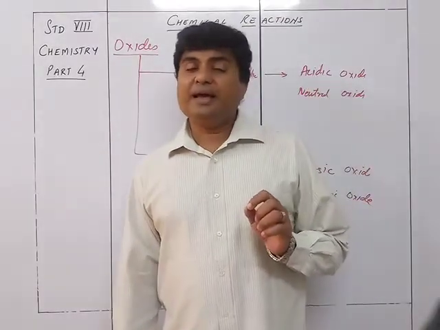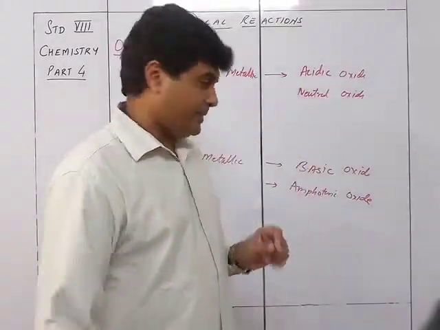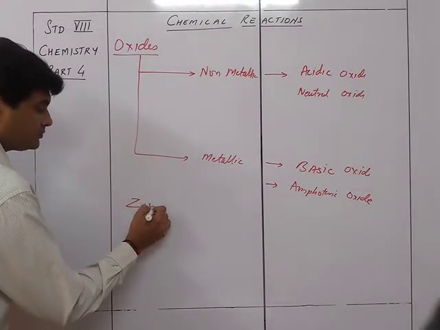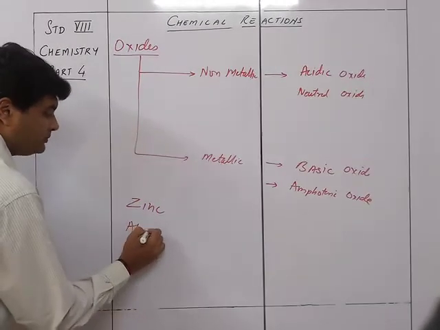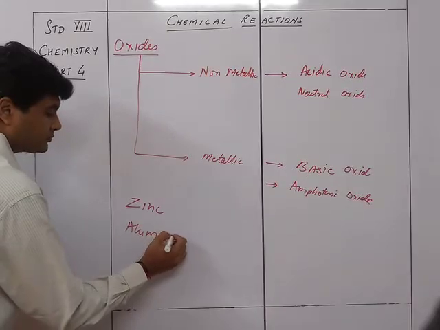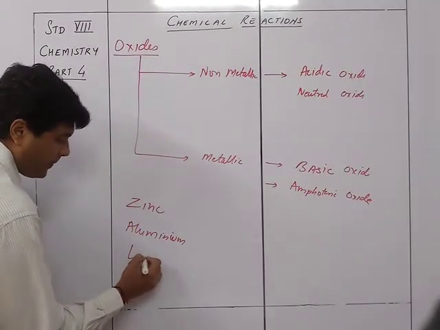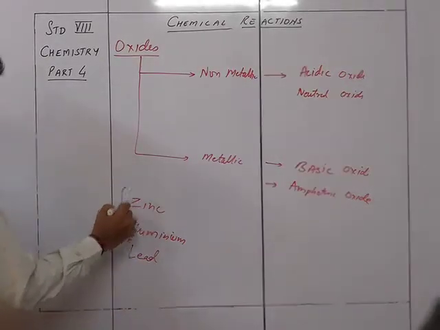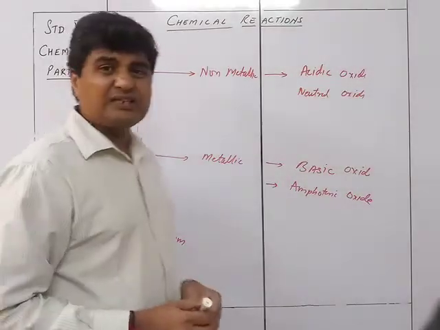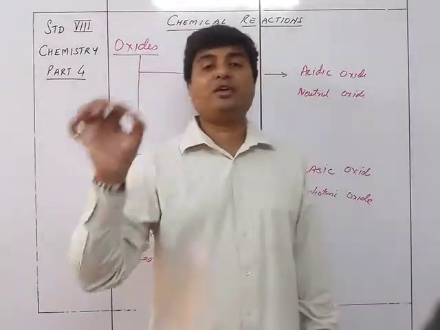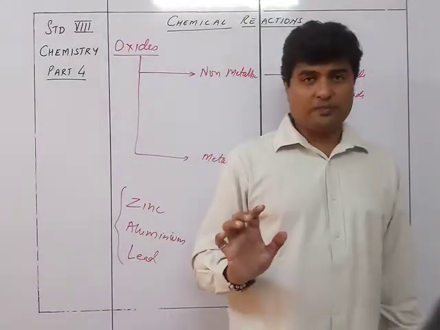Now, there are three certain elements. They are zinc, aluminium, and lead. These three elements are such that their oxides can react with both acid as well as base to give you salt plus water.